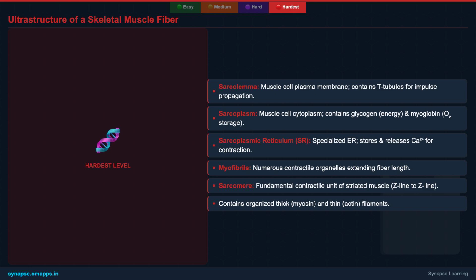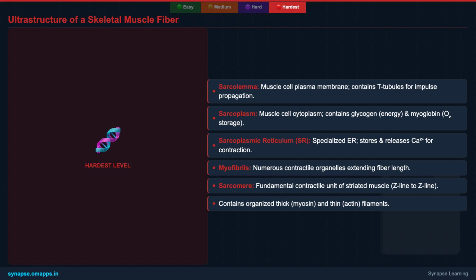Inside, the cytoplasm is called sarcoplasm, which is rich in stored glycogen for energy, and myoglobin, an oxygen-binding protein similar to hemoglobin, ensuring a local oxygen reserve for sustained activity. A crucial organelle here is the sarcoplasmic reticulum, or SR, a modified endoplasmic reticulum. The SR's primary role is to store and precisely release calcium ions, which are the pivotal triggers for muscle contraction.